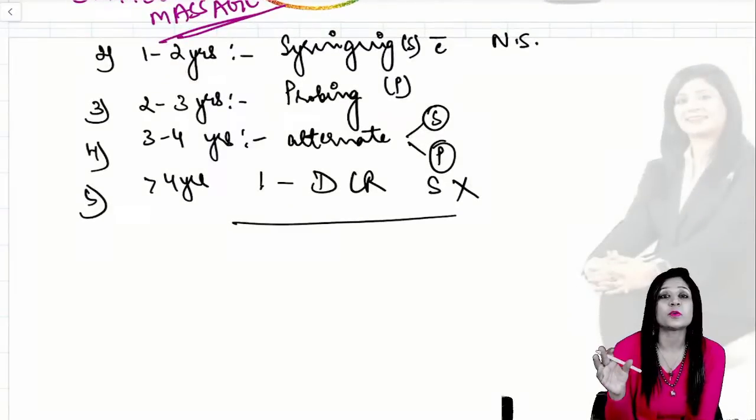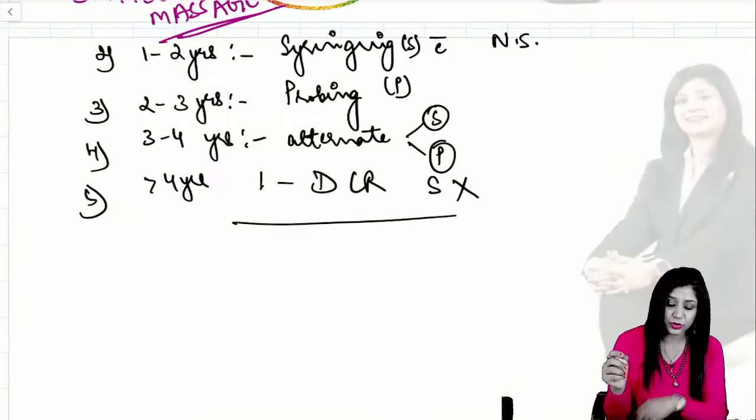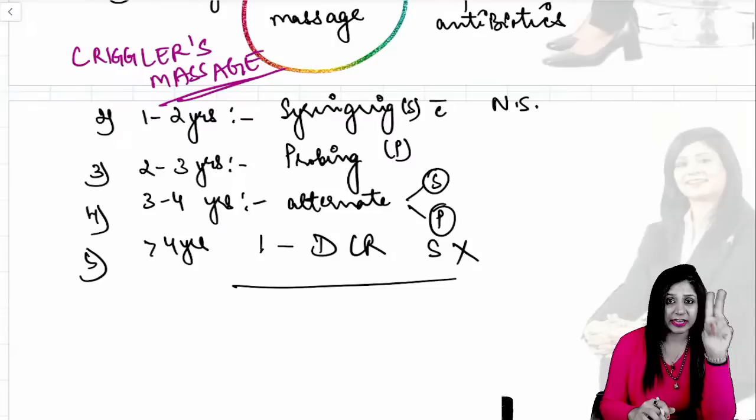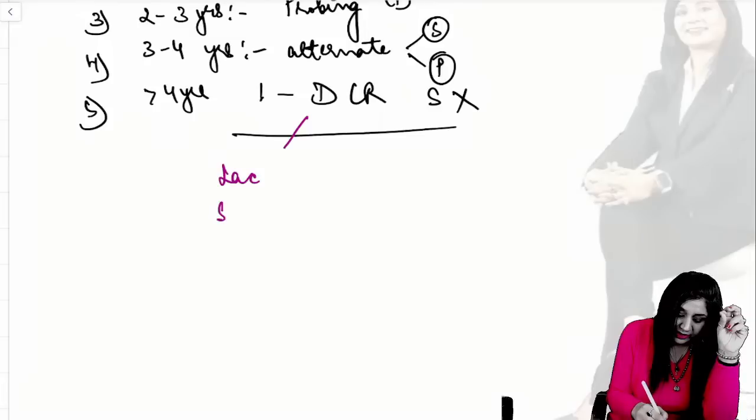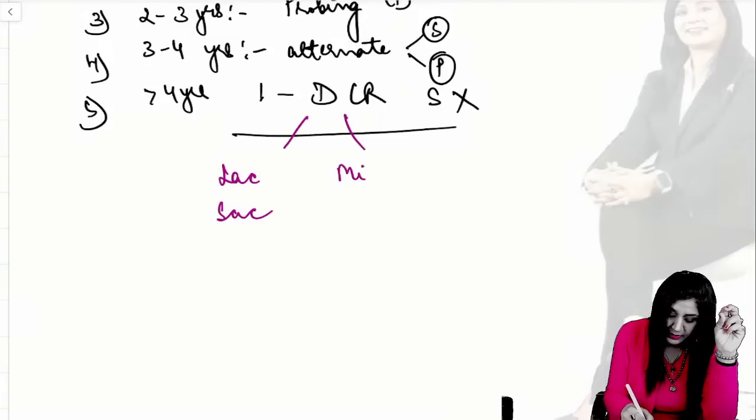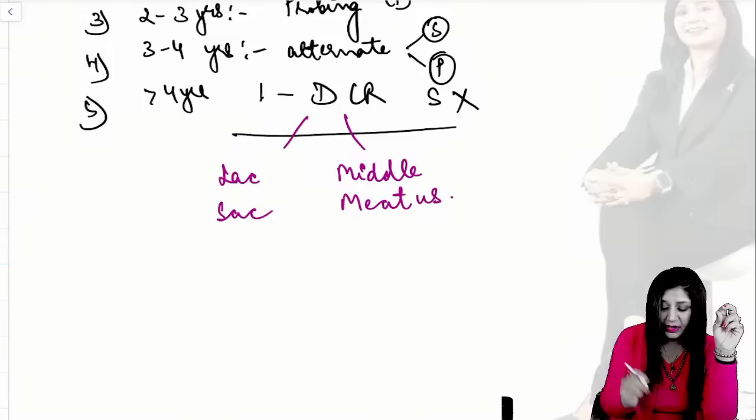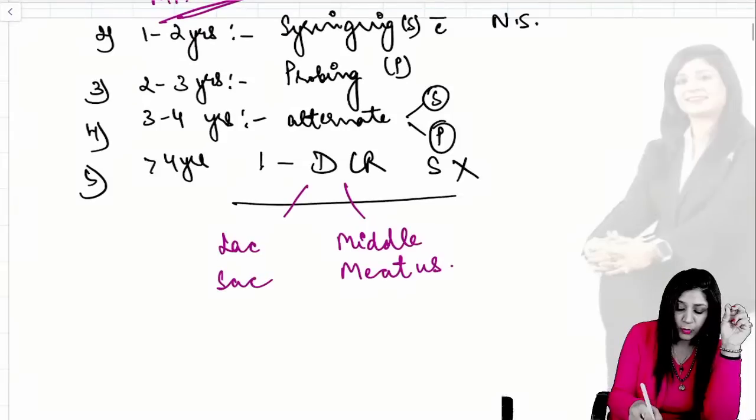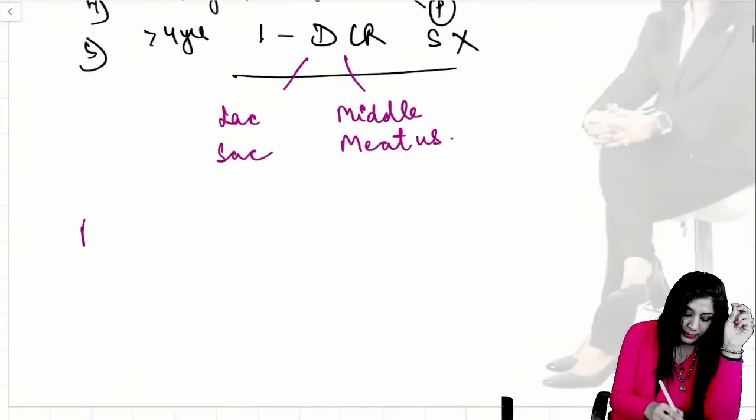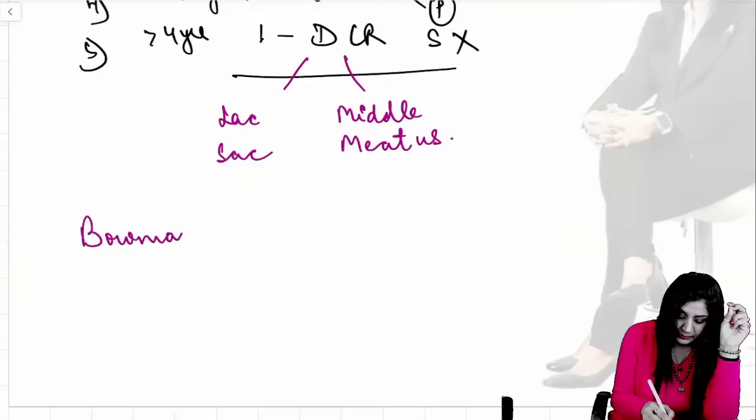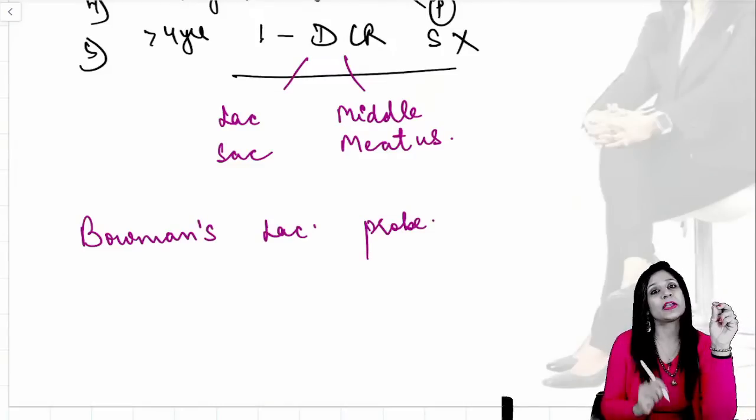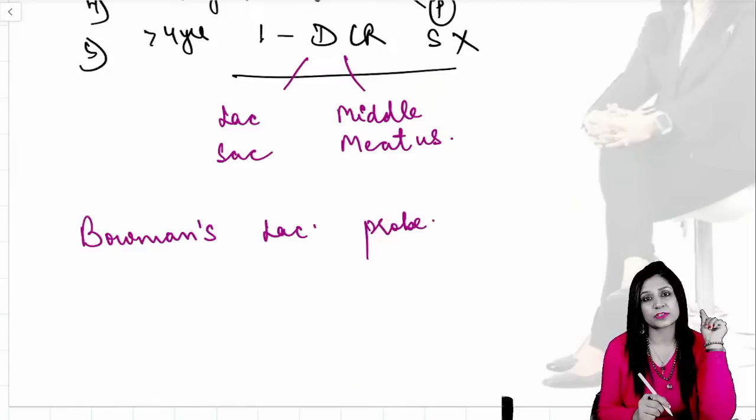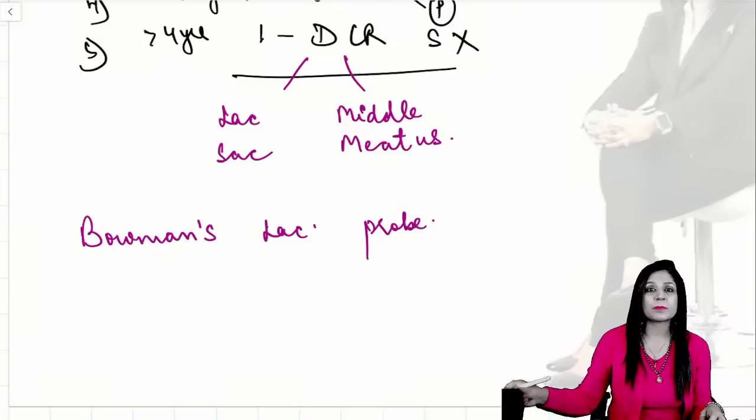Another important question. So, you should know the Crigler's massage and the timing of this. Then, this DCR surgery is done between the lacrimal sac and the middle meatus. That is another important thing. Middle meatus. And you should also know the name of the probe. The name of the probe is Bowman's lacrimal probe. So these are the other questions that can be there on dacryocystitis, right? So please see, question number 1 is okay.